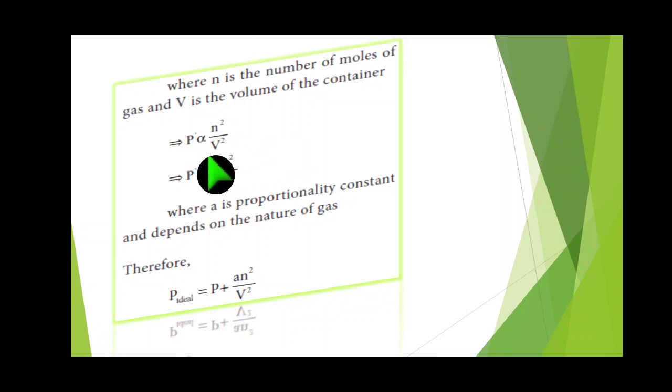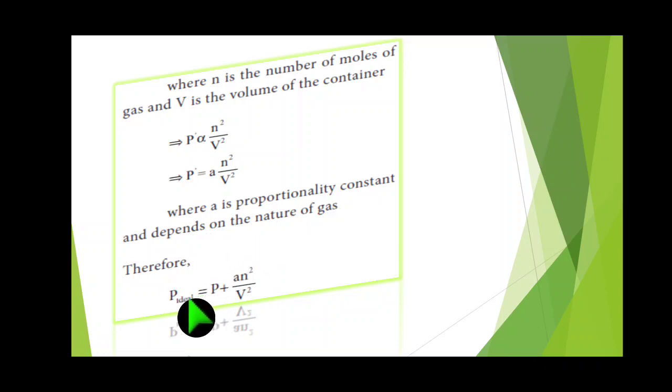So when we write the equal sign, we have to write a constant, A. That constant is called the van der Waals constant. Now the directly proportional is replaced by equal to constant. So P dash equals A N squared by V squared, where A is a proportionality constant and depends on the nature of the gas.